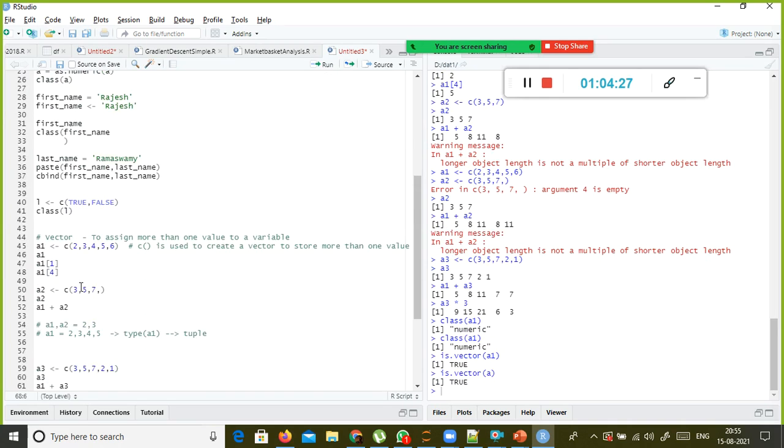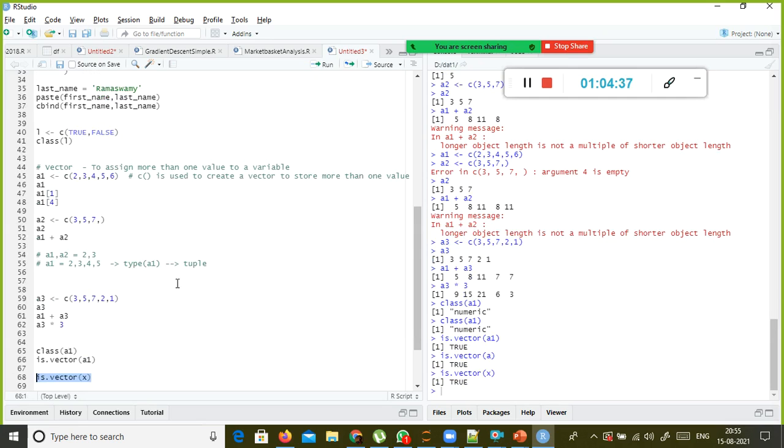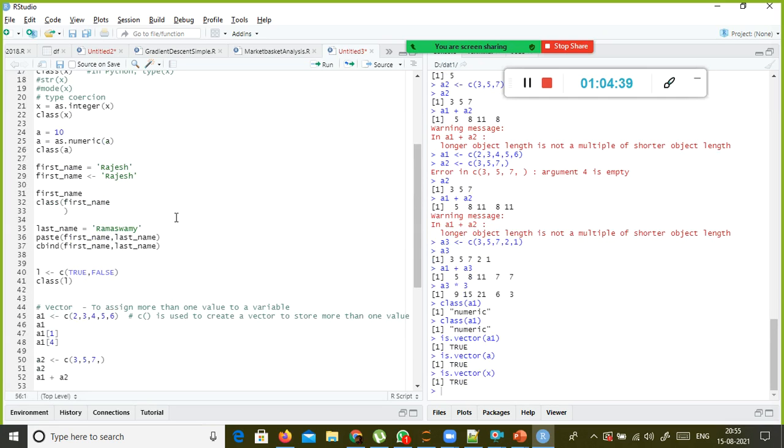Yeah, let us do one thing, x, right? Okay, in that case it considers everything as a vector. is.vector x, true. Yeah, it considers every variable as a vector here.